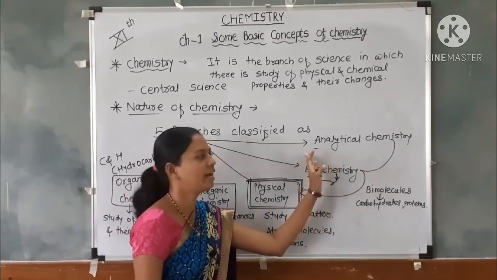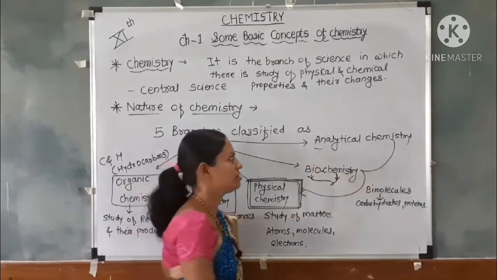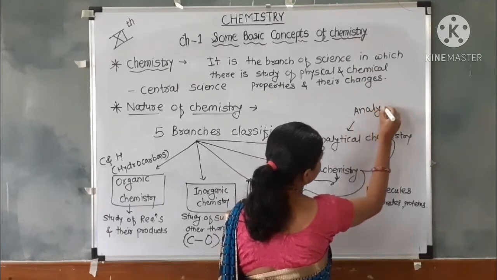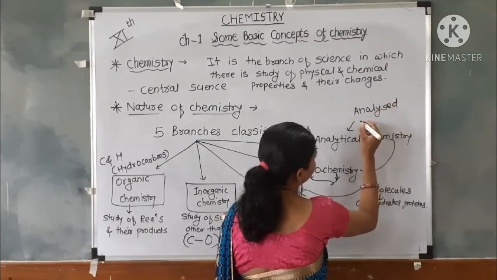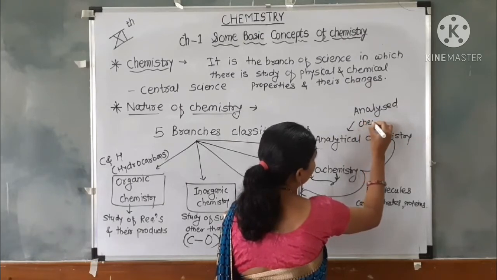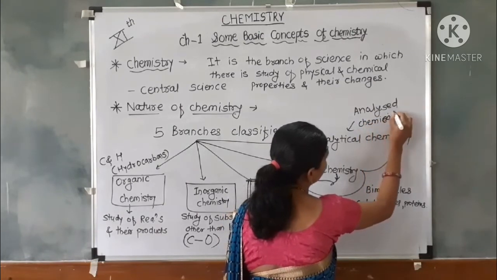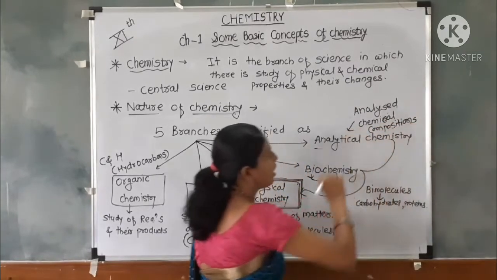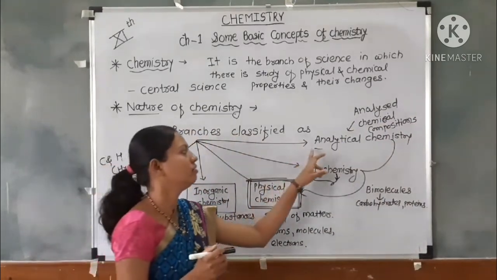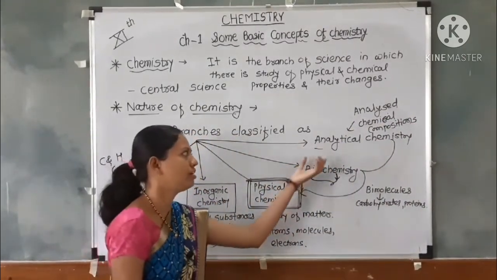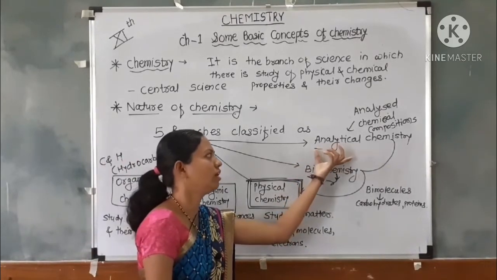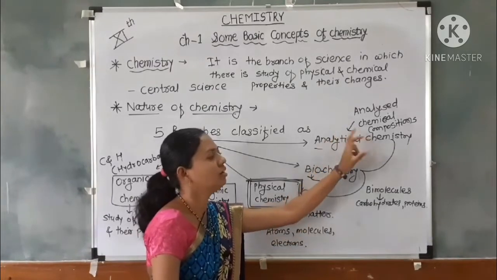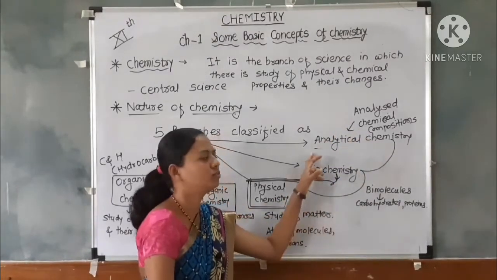And the last branch of chemistry is analytical chemistry. Analytical chemistry includes analyzing chemical compositions, and there are many instruments used in analytical chemistry which help to detect the chemical composition of compounds.